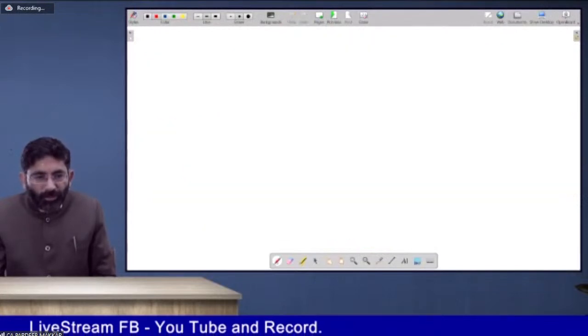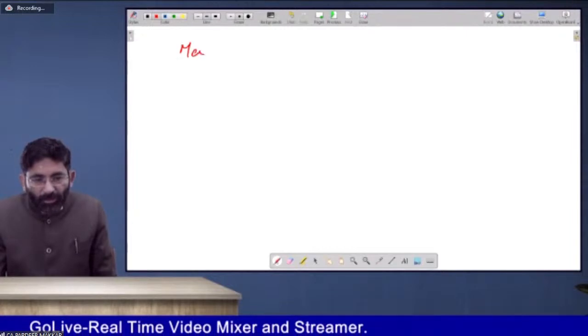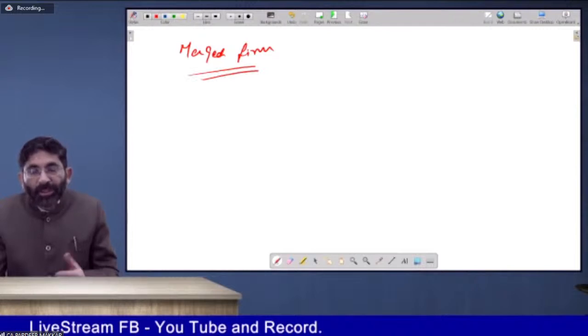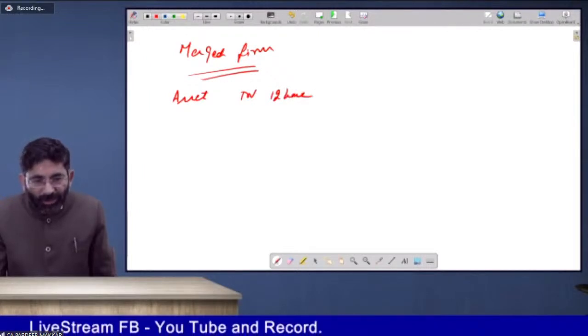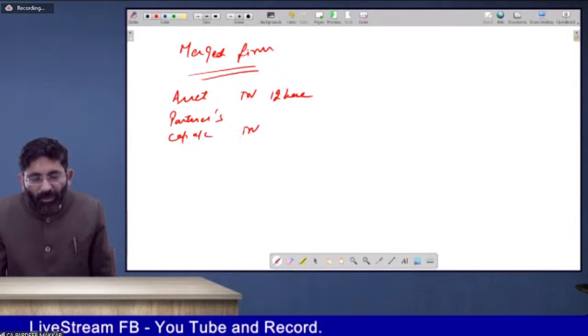In the new firm, or in the merged firm, in whichever firm he is merged, what will he do? Assets debit 12 lakhs, as in the given case. Partners' capital account debit, with how much?